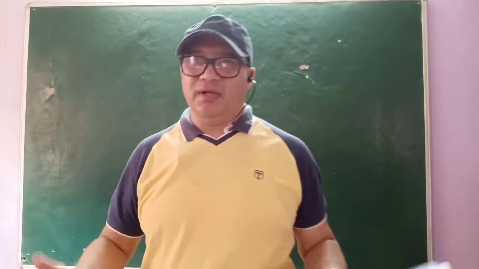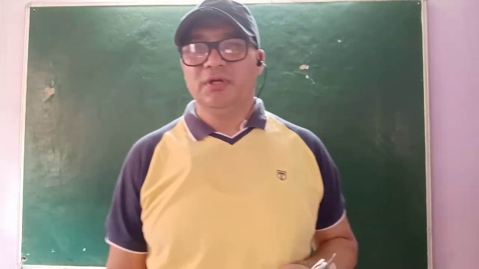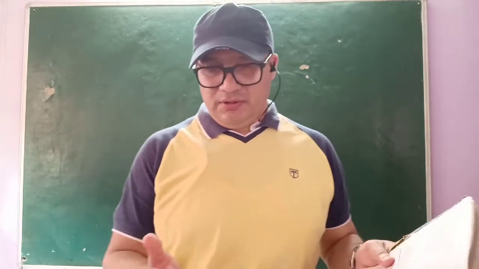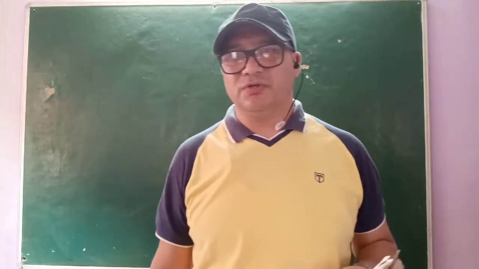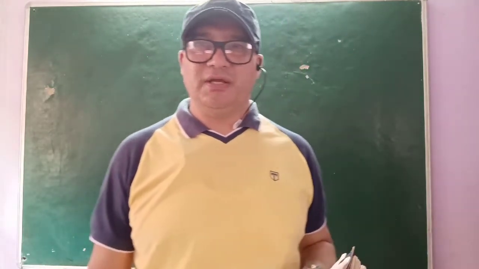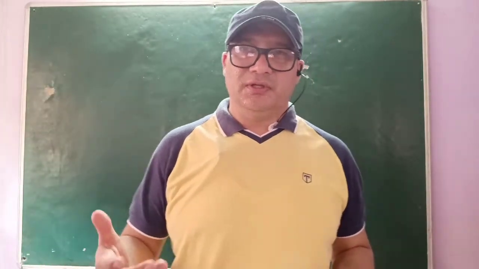So this is how Act 1 Scene 1 comes to an end. I hope children you understood what the scene was about. We were introduced to the two best friends, Antonio and Bassanio, and you see how much love Antonio has for his best friend Bassanio. He's ready to do anything for him. In the way of helping, you see what he suggested his friend Bassanio do.